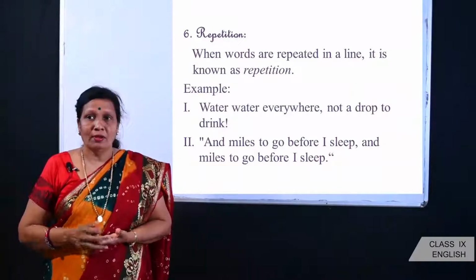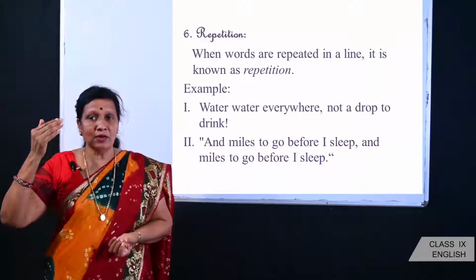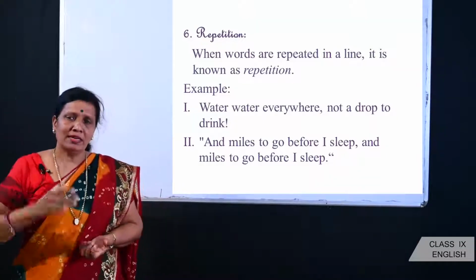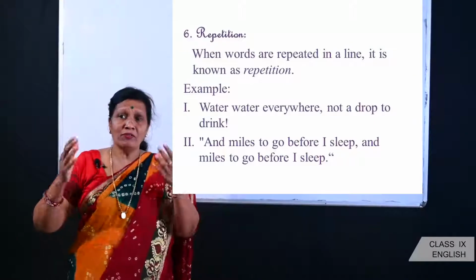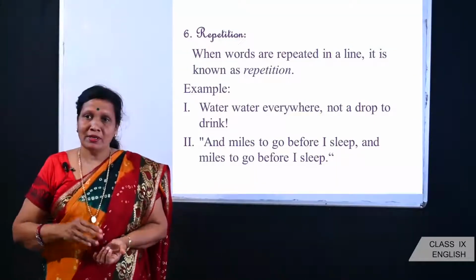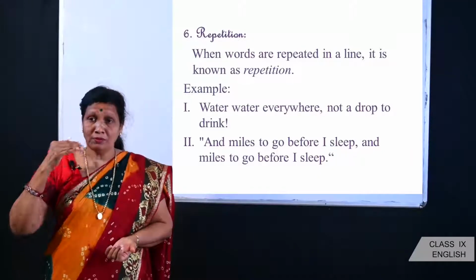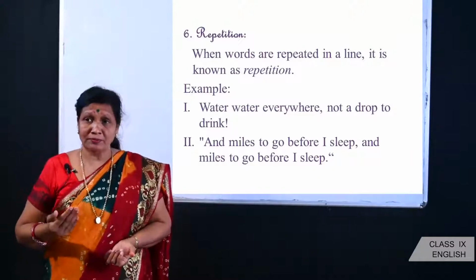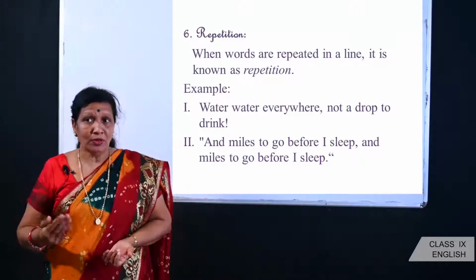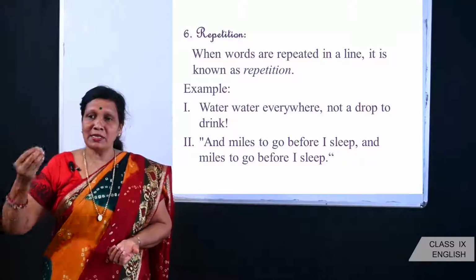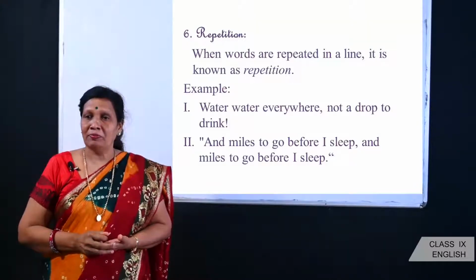Repetition. Children, when a particular word is repeated in the lines of a poem or maybe in a text also, it is known as repetition. For example, water, water everywhere, not a drop to drink. So here the word water has been repeated in a line.